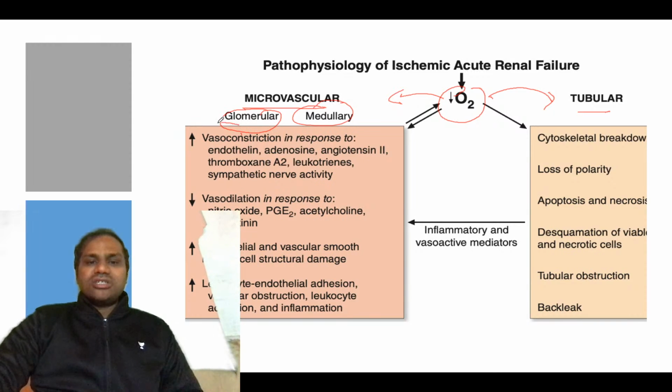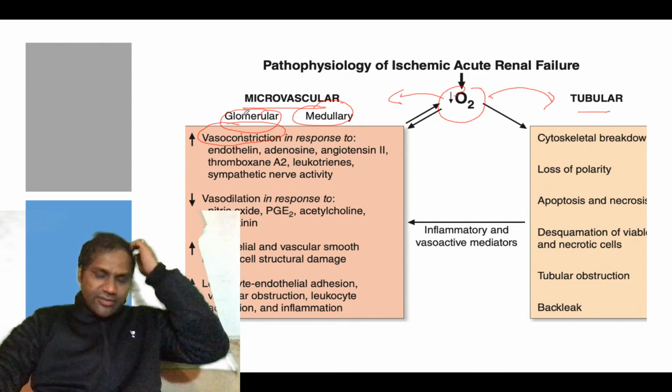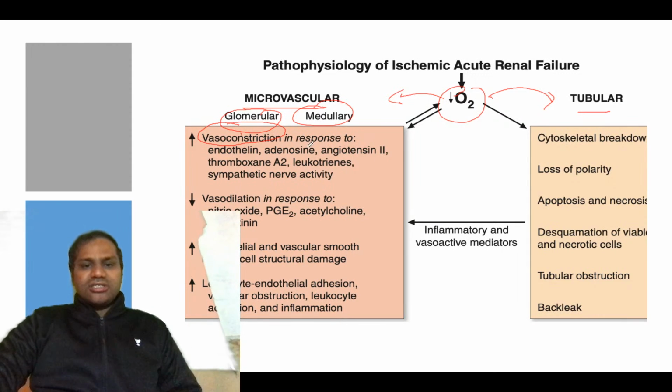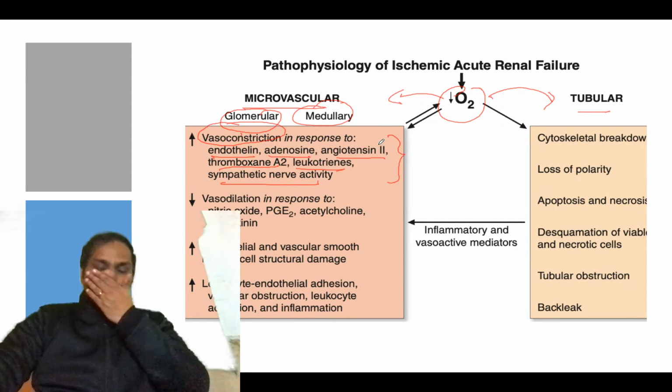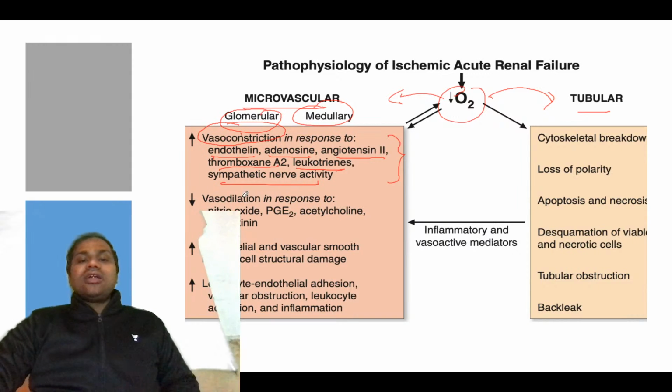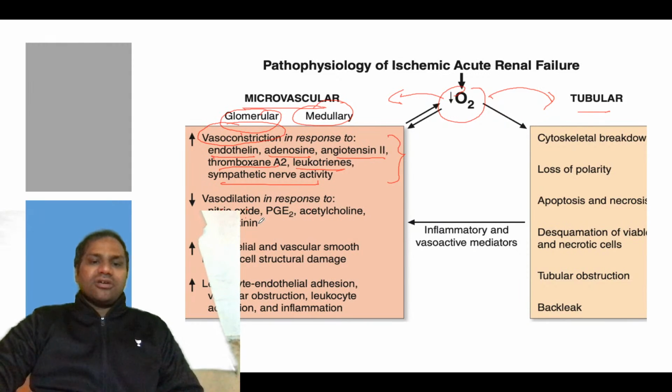There will be an increase in vasoconstriction whenever there is hypoxia, and this vasoconstriction is increased because of endothelin, adenosine, angiotensin 2, thromboxane A2, leukotrienes and sympathetic nerve activity. We have already talked about these vasoconstrictive things. There will be decreased vasodilation in response to nitric oxide, prostaglandin E2, acetylcholine and bradykinin. There will be increased endothelial and vascular smooth muscle structural damage, leukocyte adhesion, leukocyte activation and inflammation. So this is about the microvasculature.